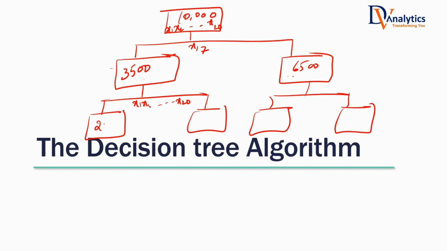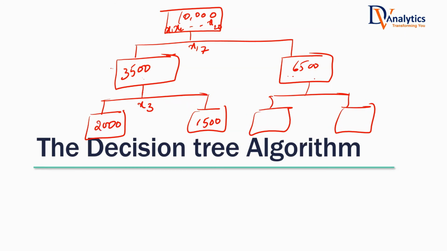For example, there are 2000 records here and 1500 records here. Once you calculate information gain of every variable here, imagine x3 is the variable that has the highest information gain on this subset. You come here. Can I directly use x3 for splitting here? Is that going to work? No, sir. A variable which has higher information gain on this subset, is there any guarantee that it will have the highest information gain on that subset? No. Which variable will I use here then? Whichever is highest for this.